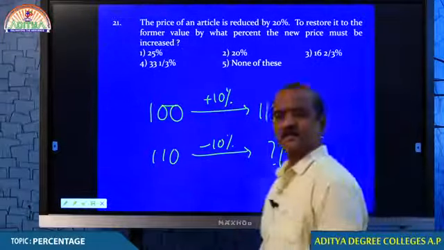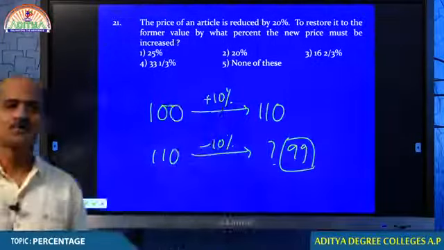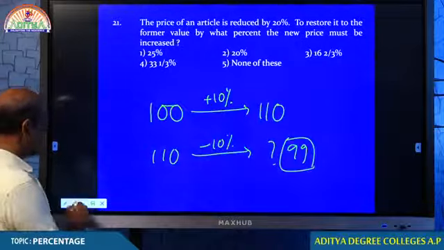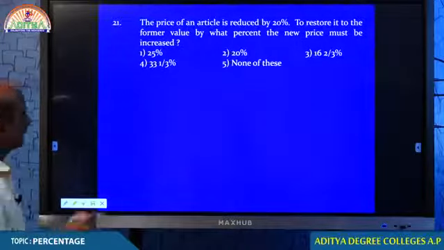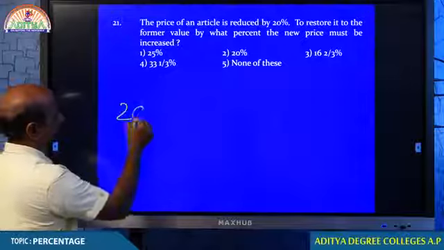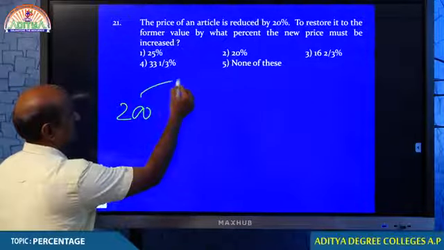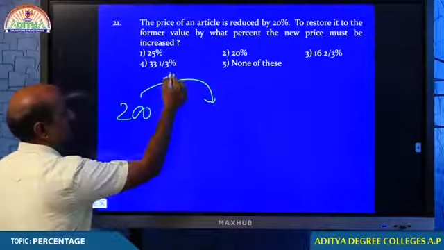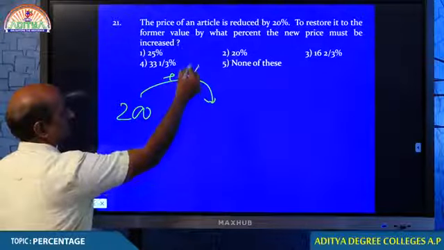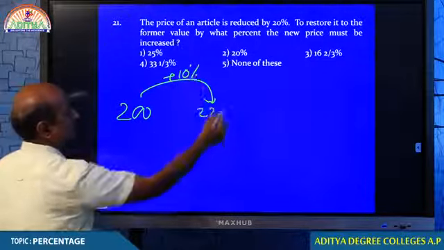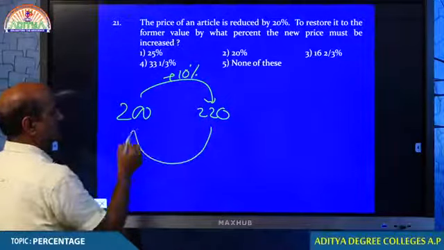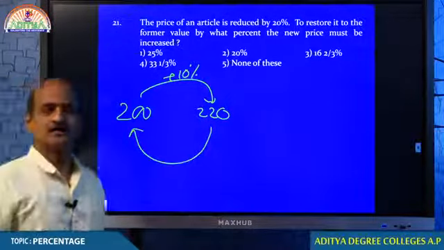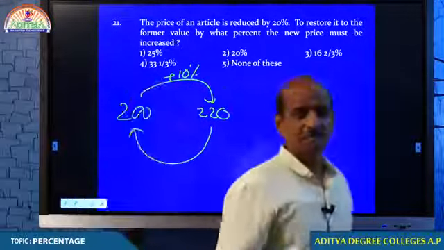Do you understand what I really mean? Tell me what I really mean. So, if you increase a number 200 by 10%, the number becomes 220. But can you get back to 200 if you decrease by 10%?